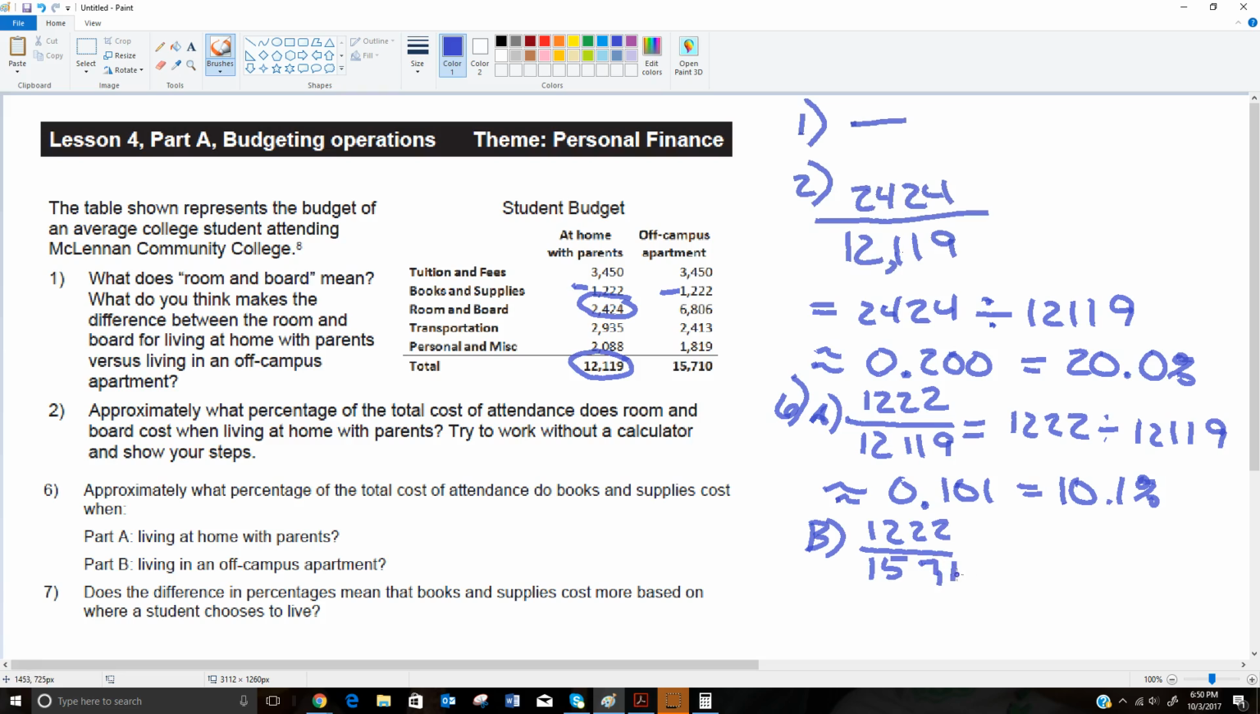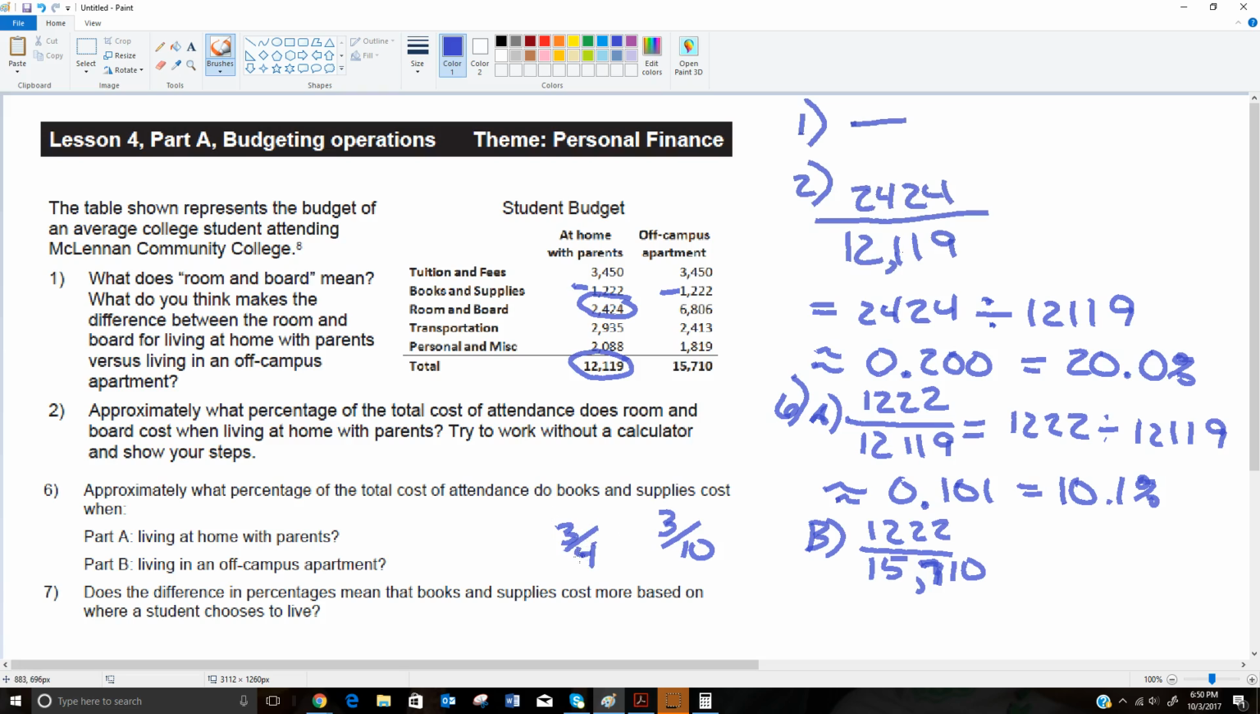Now for the other group, I still have 1,222, but it's out of their larger budget of 15,710. Well, we know that that's not going to be the same number as above, but what's it going to do to the number? Do you think that percentage-wise, we are going to get a smaller number or a bigger number? One thing we could do to strategize that is think about some smaller fractions. Let's say you had 3/4, and you wanted to compare that to 3/10. Well, 3/4 is 0.75, and 3/10 is 0.3. So 0.75 is much bigger than 0.3. Why is that? Well, 3, when you only have a total of 4, is a much larger portion of that.